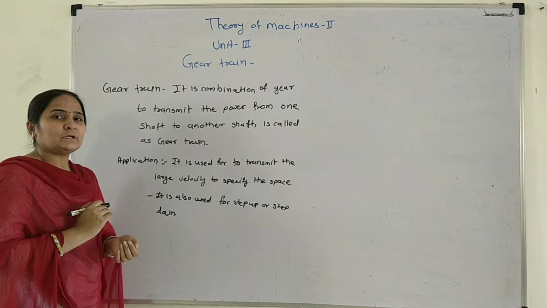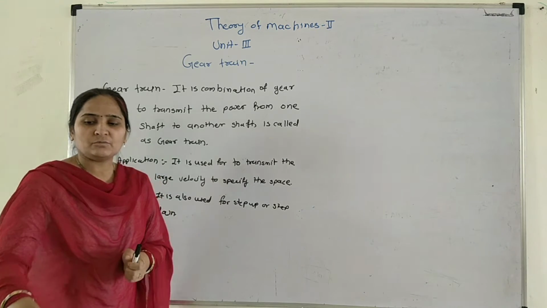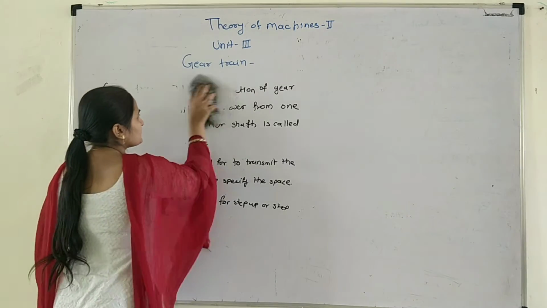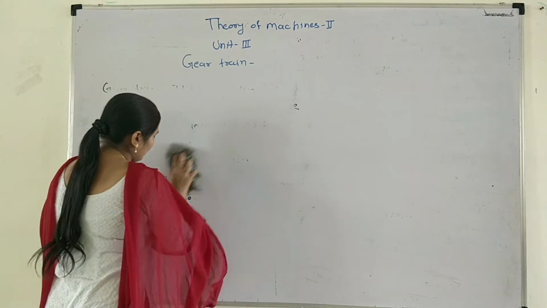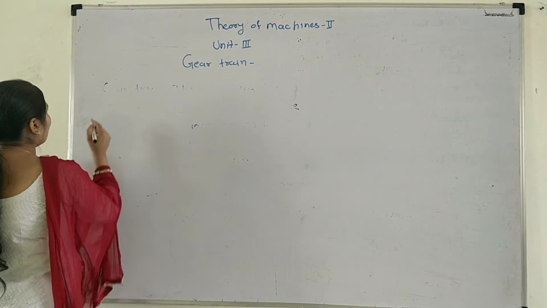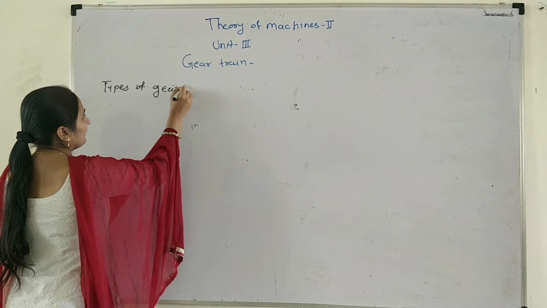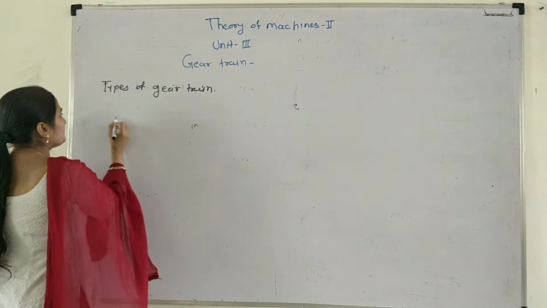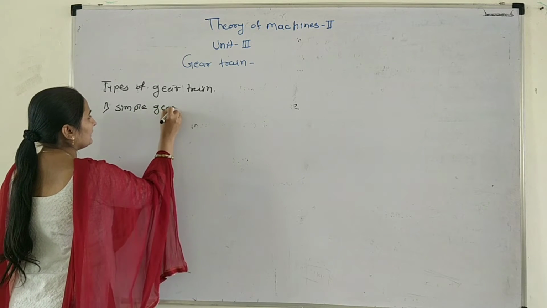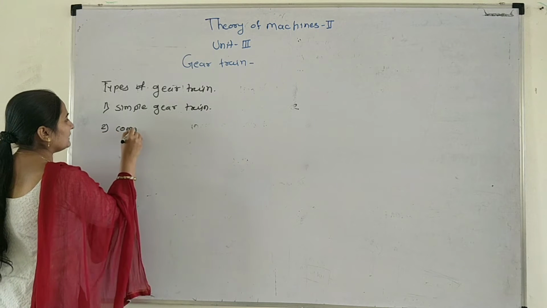There are various types of gear train used. There are four types of gear train. Okay, next point is the types of gear train. First type will be simple gear train. Second will be compound gear train.